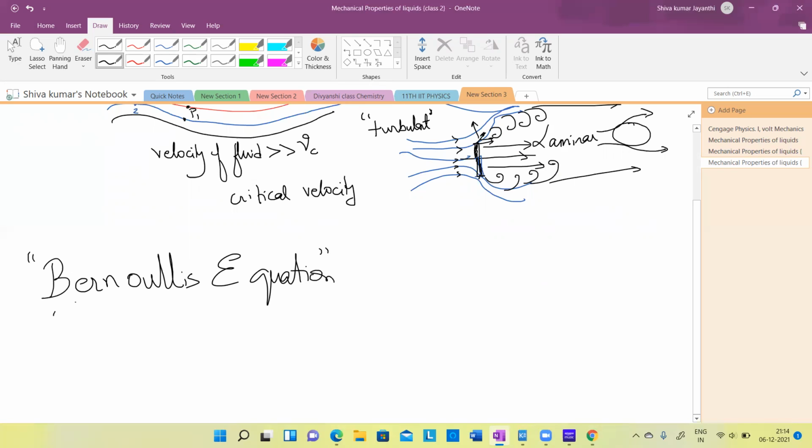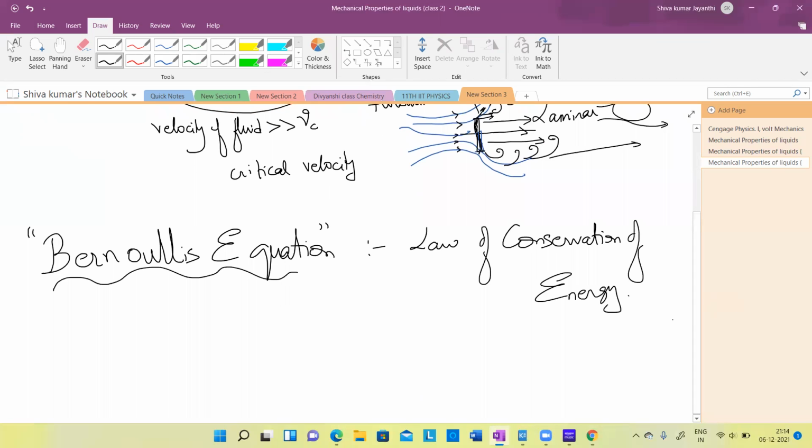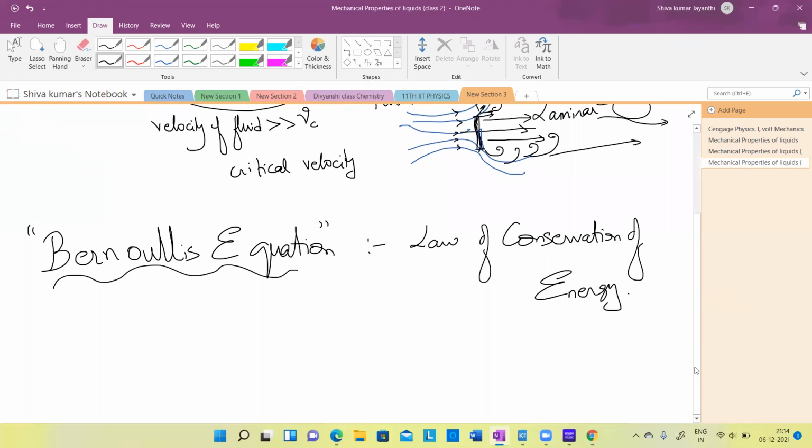This is simply the outcome of the law of conservation of energy. That's all. Earlier, the equation of continuity was the law of conservation of mass per unit time, or flow rate of mass, dm by dt. Now this is going to be energy conservation only.